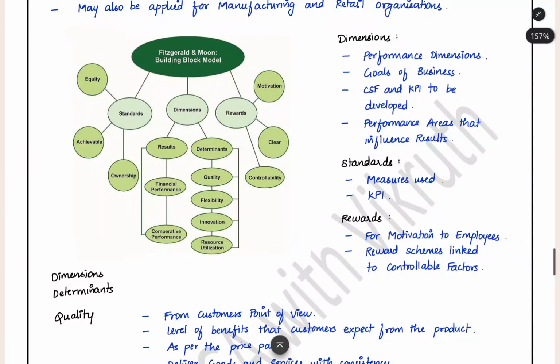Only then will he work properly. If you are not keeping any accountability, the employee will not work because nobody is going to ask him whether he completed the work or not. So these are the factors which we saw in the building block model. First thing is performance dimension.